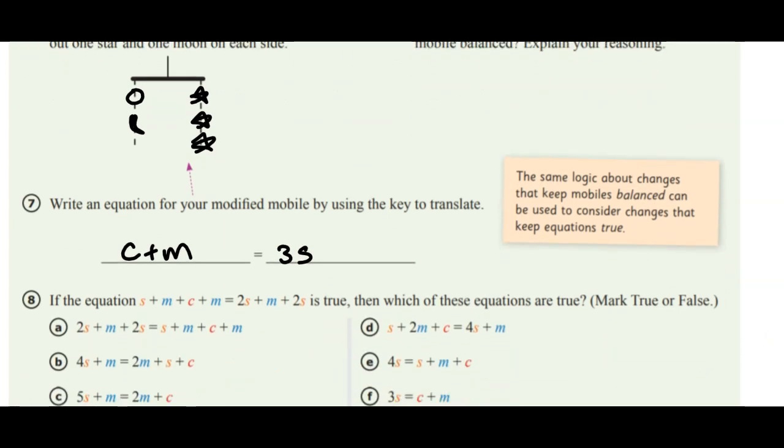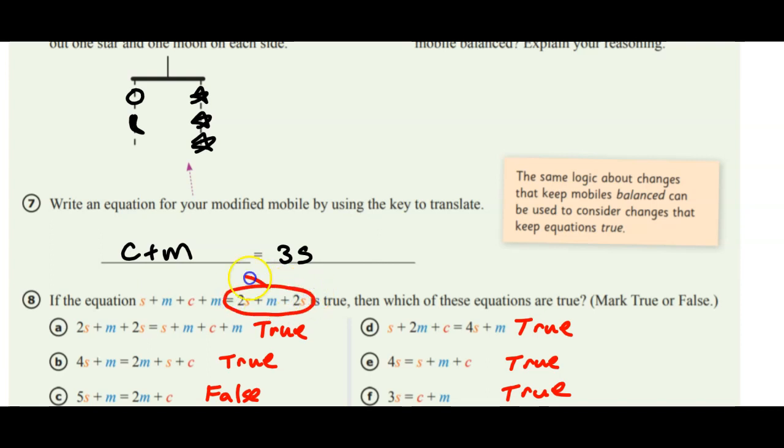And then lastly in this, it says if the equation written out right here is true, then which of these equations are true? Mark true or false for each one. So try that out. These are the answers that I got when I worked through these, so you can check them. For the first one, all you're doing is switching this original equation around the equal sign. So the reflexive property holds there. You're taking this part, moving it over, and then this part right here, moving it this way. So everything stays equal there.